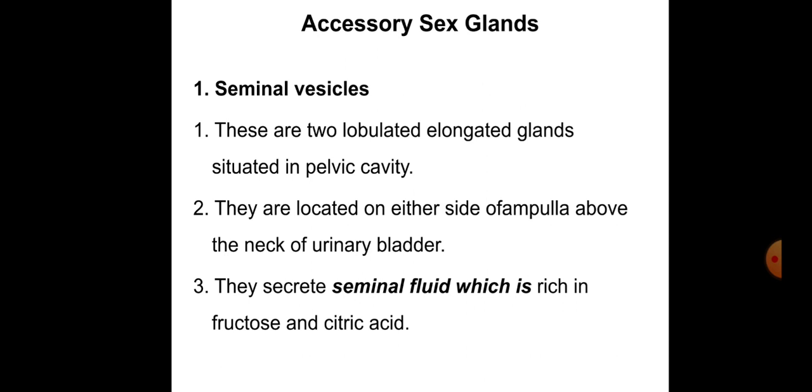The seminal vesicles are located on either side of the ampulla, above the neck of the urinary bladder. They secrete seminal fluid, which is rich in fructose and citric acid. So this is the first accessory sex gland, the seminal vesicle.